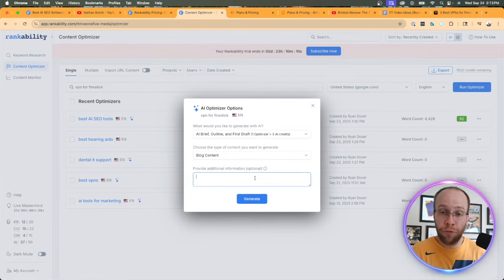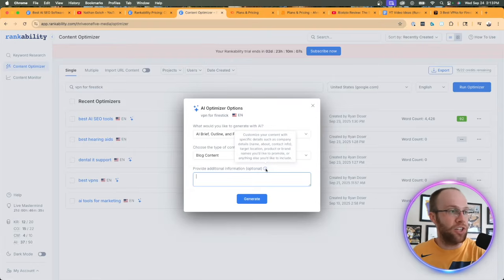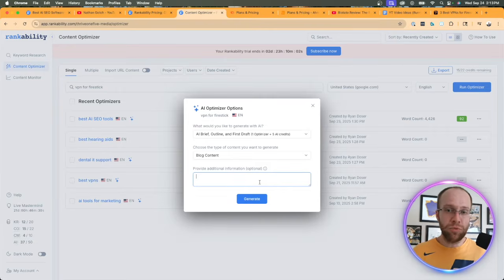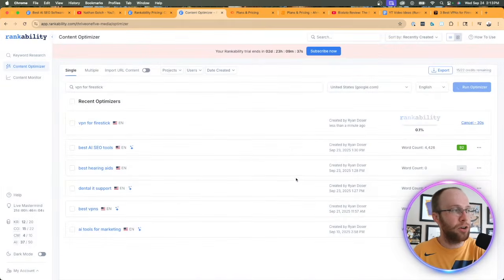So we're going to do blog content, and here you can provide any additional information that you think is important for this relevant keyword. Right here it says, customize your content with specific details. I wouldn't recommend getting super detailed with this, but I would at least provide some context. So if I'm trying to rank for VPN for Fire Stick, I would say I want you to provide the top VPNs for Fire Stick, such as ExpressVPN, Surfshark, and NordVPN. That's just some industry knowledge as I work in the VPN industry. Then we're going to click generate. And while that's running in the background, I notice there's a little screen here.